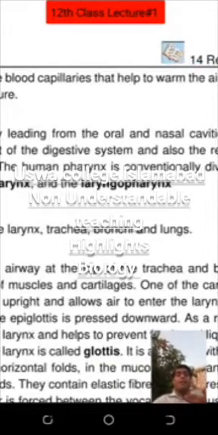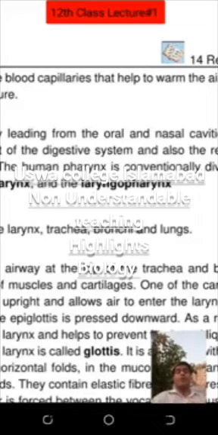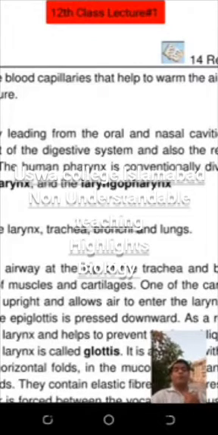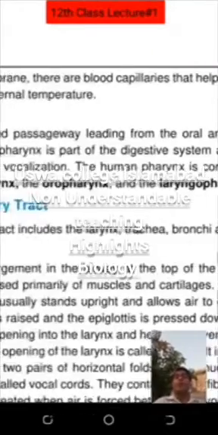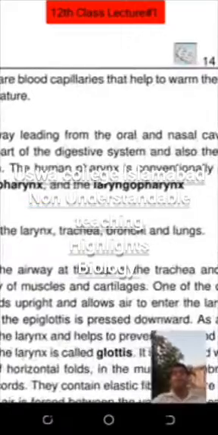Laryngopharynx, above the trachea, meaning your air tube, which I will discuss. Above this, look at my finger, this is the top of the trachea, the glottis. Above the glottis there is a circular cavity. That is the laryngopharynx. Now go up. This is the oropharynx, and at the back side of the nose is the nasopharynx. So: oropharynx, nasopharynx, and laryngopharynx.